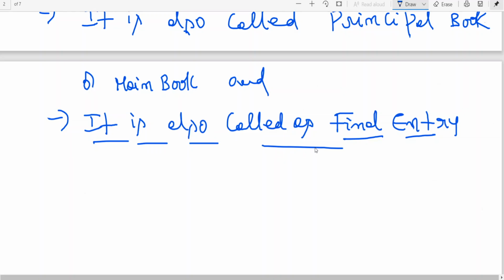If I want to verify the expenses I have incurred during a month or a year, or my salaries, I need to go to the ledger and see the salary account. Similarly, I want to know what sales have been made. I need to go to the ledger and see the sales account to know the sales made during the year. Similarly, purchases. Similarly, assets: what is the book value of an asset? These things are possible only with the help of the ledger.